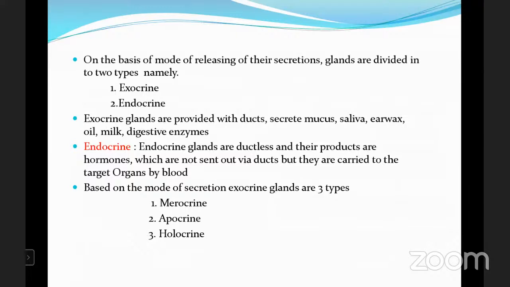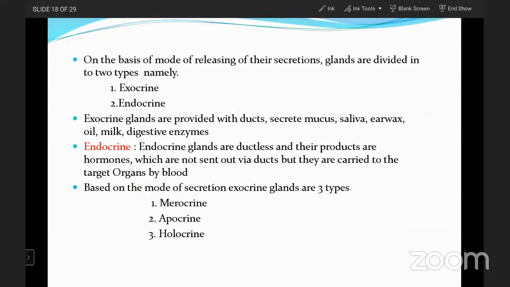So this is about the exocrine and endocrine. The exocrine products are mucus, saliva, earwax, oil, milk, digestive enzymes. And endocrine gland secretions are called hormones, which are not sent out via ducts, but they are carried to the target organs by blood. This is the difference between the exocrine and endocrine glands. Endocrinology is the study of hormones.